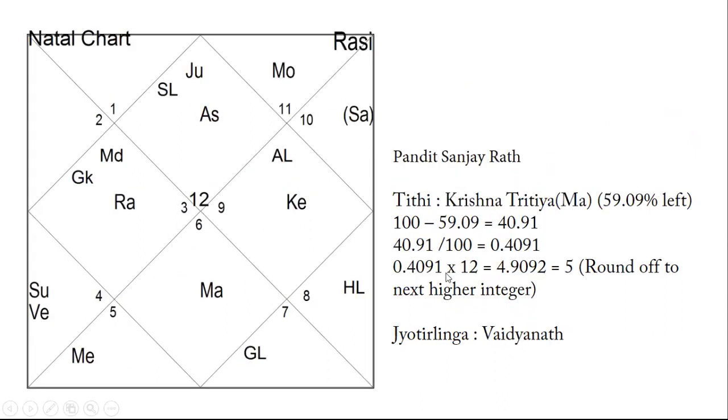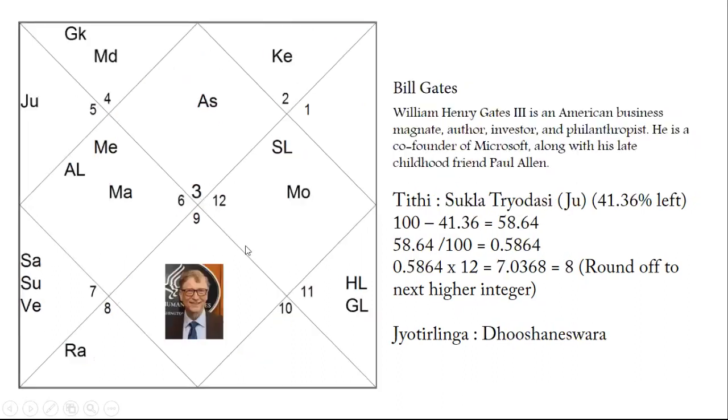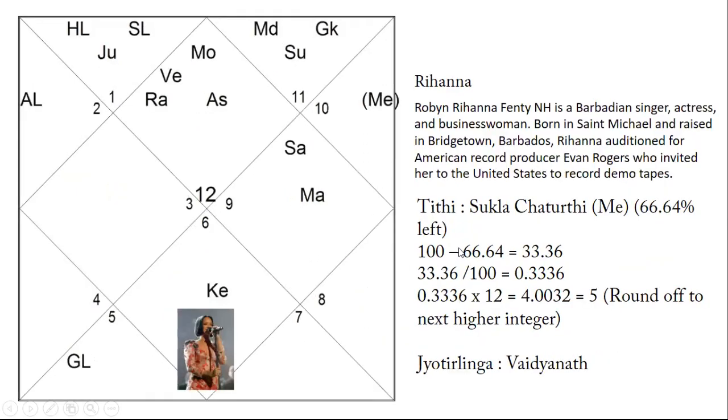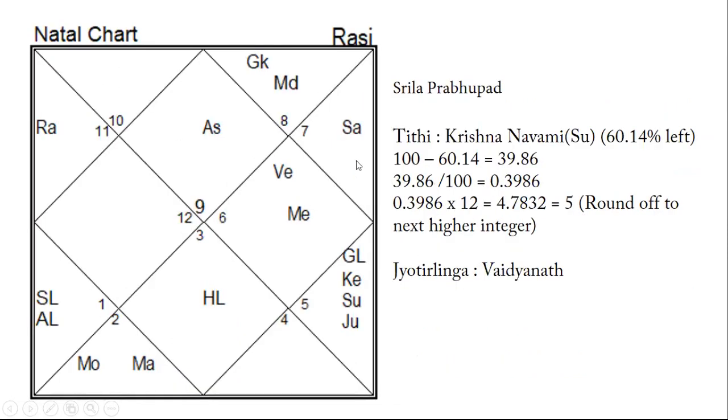Then the 5th house, which is Mercury, and then comes again the 8th house. 8th house is also connected to anything hidden, language or anything else. Rahu is connected. Then comes this chart, the 5th house, the sun, creativity, and how it is connected in our chart. The Lord of this Rashi is connected with a singing career. Then comes Srila Prabhupada, and Ketu, Jupiter, Sun is over here. So you can clearly see how this particular Rashi is very important.